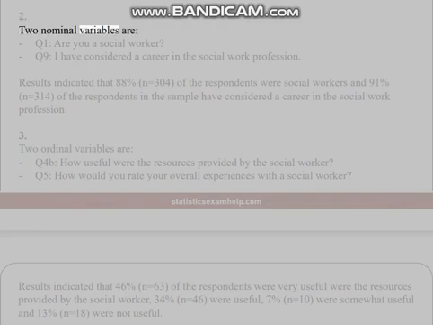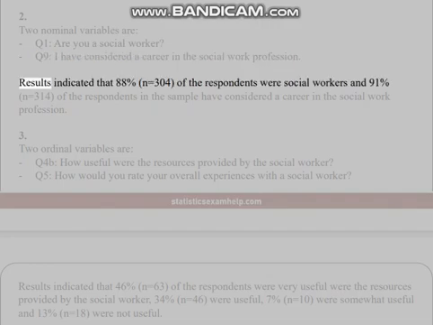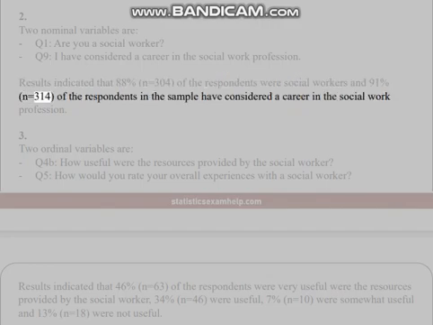2. Two nominal variables are Q1, Are you a social worker? and Q9, I have considered a career in the social work profession. Results indicated that 88%, N equals 304, of the respondents were social workers and 91%, N equals 314, of the respondents in the sample have considered a career in the social work profession.